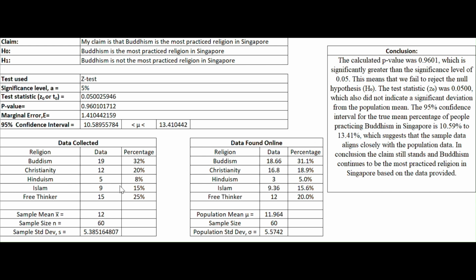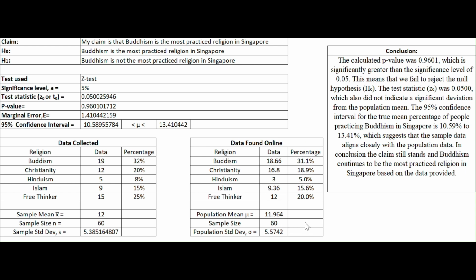In the data collected, Buddhism has 19 out of 60 respondents, which is about 32% of the sample. Christianity has 12, which is 20%. Hinduism has 5, which is around 8%. Islam has 9, around 15%, and free thinkers have 15, about 25%. For comparison, we also have data from online sources about the general population in Singapore with similar religion percentages.